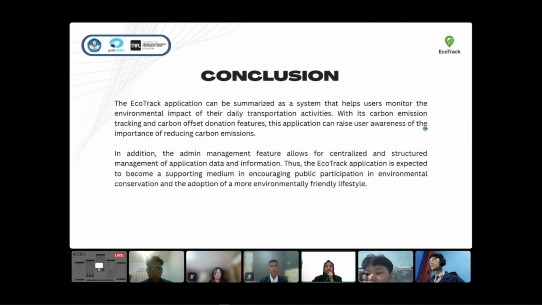Okay, next is conclusion. In conclusion, EcoTrack helps users monitor the environmental impact of transportation activities through its carbon emission tracking and carbon offset features. With the support of its admin management features, EcoTrack is expected to encourage public awareness to adopt a more environmentally friendly lifestyle.